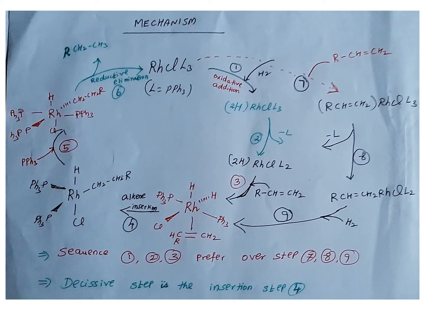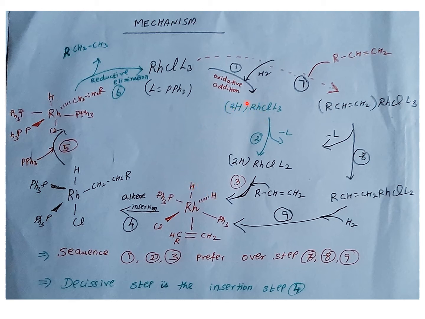Okay, so when you talk about the mechanism aspect, the basic catalyst is, as I said, the chlorotris(triphenylphosphine)rhodium(I) complex. Here L represents the triphenylphosphine ligand. So this is the basic catalyst. The initial step can be the reaction through oxidative addition of hydrogen. The hydrogen molecule comes in to this square planar complex and it goes to an octahedral complex, where two hydrides coordinate like this.